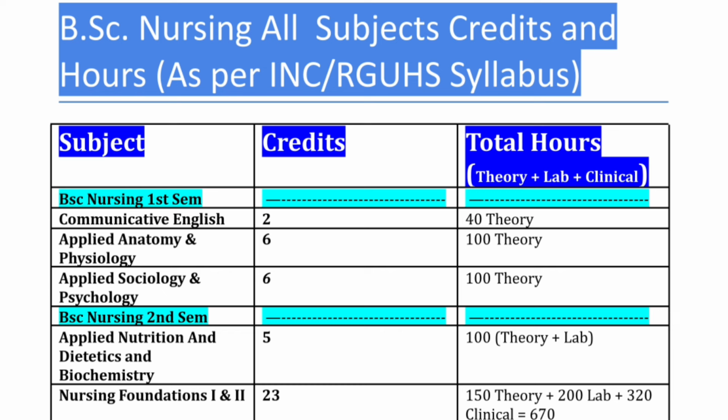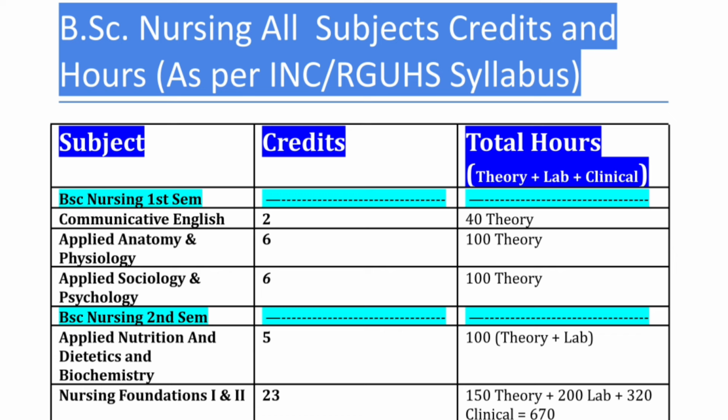Based on the theory, lab, and clinical hours that should be spent in completing the syllabus of nursing foundation first and second, these grades will be given by the Indian Nursing Council only. You can also check these credits in your Indian Nursing Council syllabus. It is not given by RJHS. These credits are given to the specific subject by the Indian Nursing Council only. You can check it out.